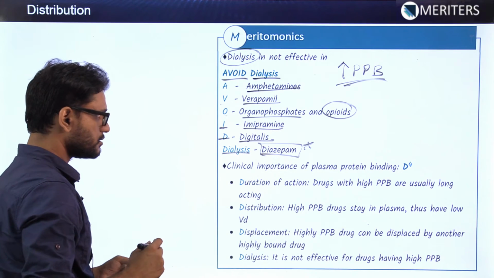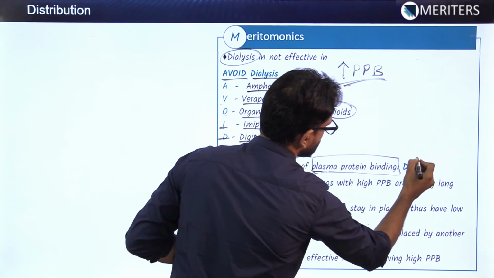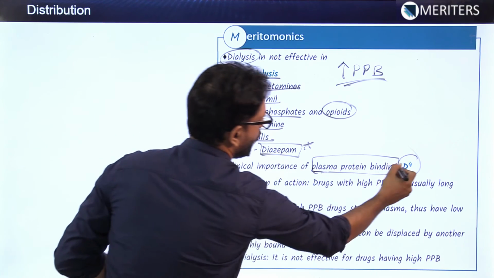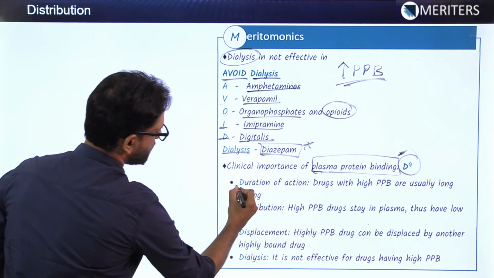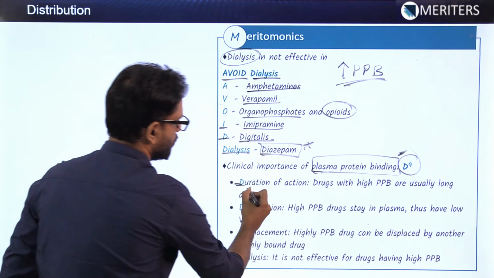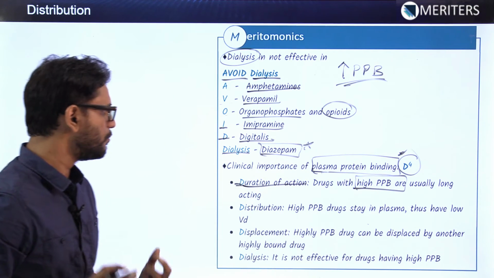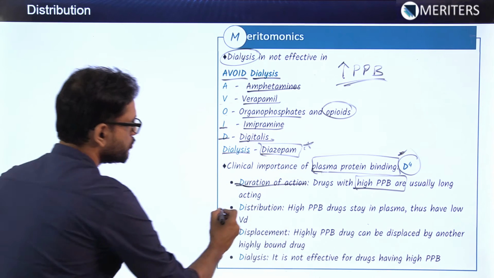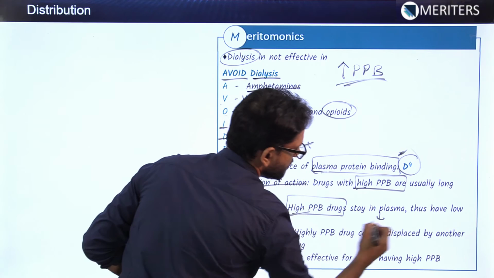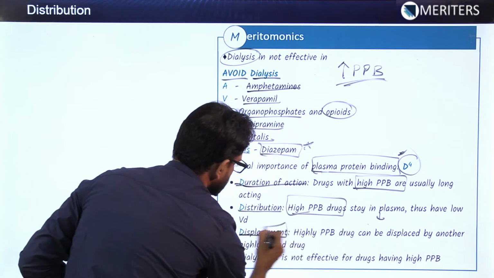Now there are certain clinical importances of plasma protein binding which I have discussed. There are 4 clinical importances we can remember by 4 Ds. The first D says that plasma protein binding gives you the duration of action. If the drug has high PPB, then it will have more duration of action. Then it gives you the distribution: the higher the PPB, the less the distribution, or the less the VD. Then displacement, this is an interesting thing.